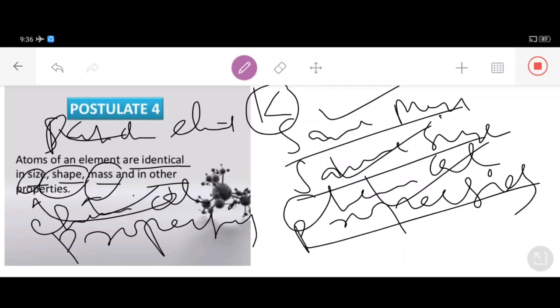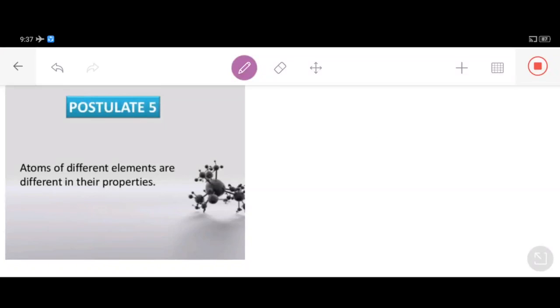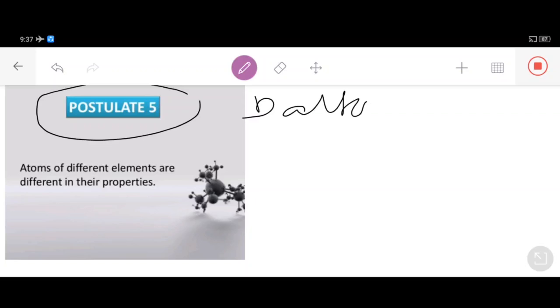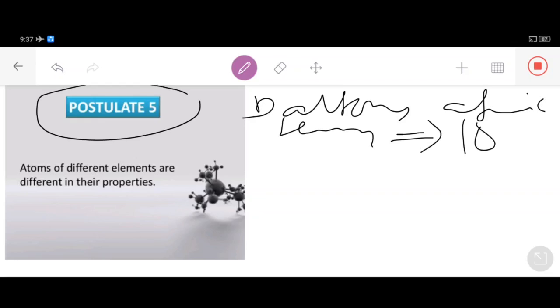Let's discuss another postulate, postulate number 5, my dear students. Now the fifth postulate. We are discussing John Dalton's atomic theory, mark my words, students, that he proposed in 1808 after the laws of chemical combination.